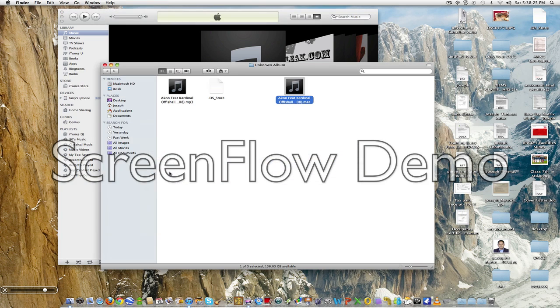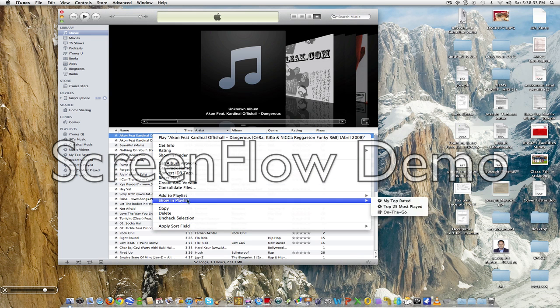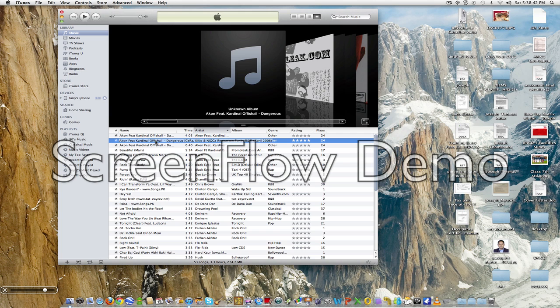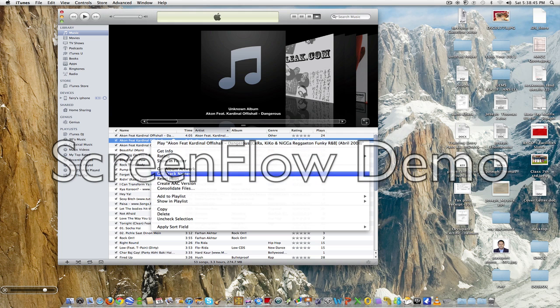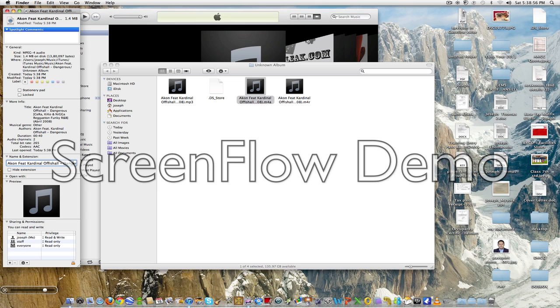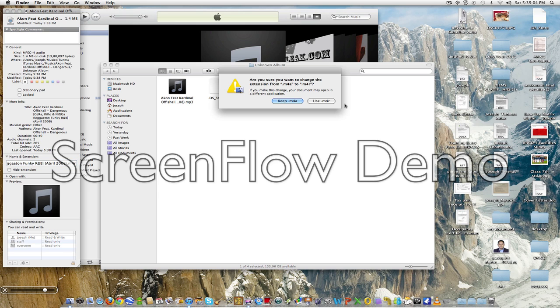Once you've done that, I've already made one here. You'll just have to show it in Finder, and as you can see at the starting, when you make it, I'll just show you it first. Create an AAC version. Once that sound comes, you know that you have created one. So now show it in Finder. Once I've done that, you can see that it's an M4A. So basically, you'll just have to change it to an M4R. Then only Apple recognizes it as a ringtone. So you just have to change it to an M4R and enter.